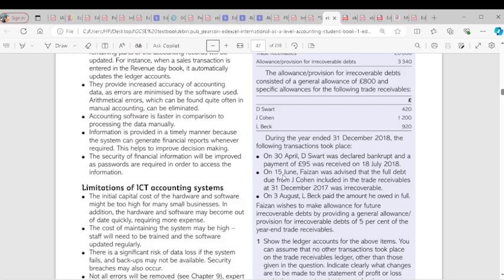On 15th June, we were advised that the full debt due from Joe Cohen, included in the trade receivables at 31 December 2017, was irrecoverable. So it went bad; Cohen didn't pay at all. On 3rd of August, Beck paid the amount he owed in full. So Beck is not part of the trade receivables anymore because he paid.